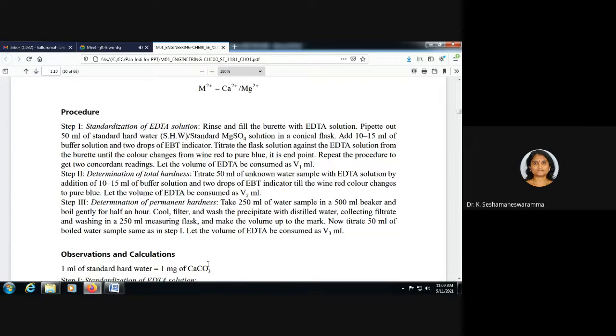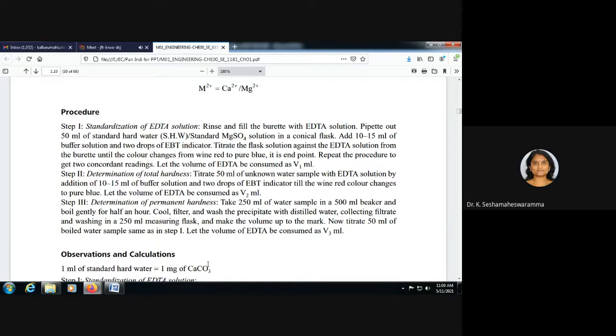After standardization comes the determination of total hardness. In this, you have to titrate 50 ml of the unknown water sample with EDTA solution, adding 10 to 15 ml of buffer solution and 2 drops of indicator, till the end point.